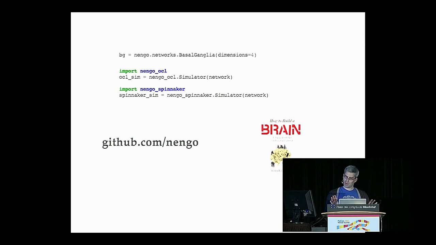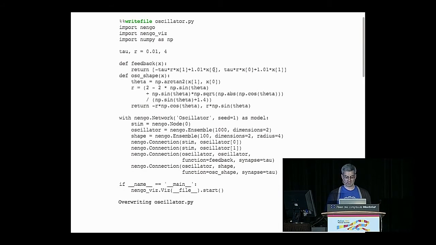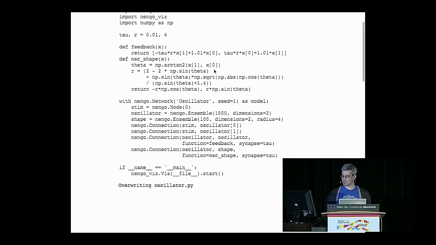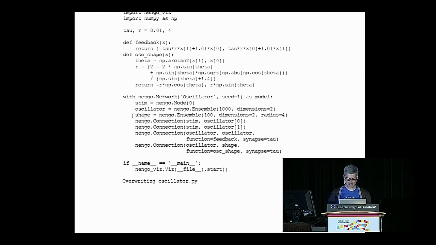If you want to know lots of details, I encourage you to check out my supervisor Chris Eliasmith's book, How to Build a Brain. But I want to finish off by showing you one of the things we're working on lately, which is a way to interactively visualize what's happening in these types of networks. What's happening in this model isn't super important, but just know that there are 2 ensembles here: one with 1,000 neurons, one with 100 neurons. This one's connected to itself, and that one's connected to that ensemble.